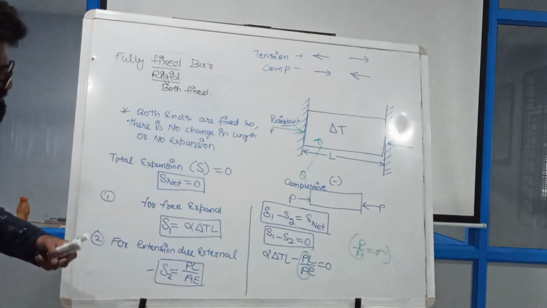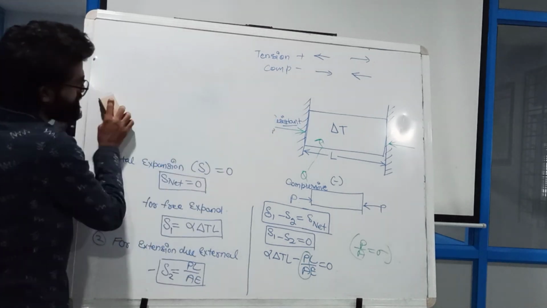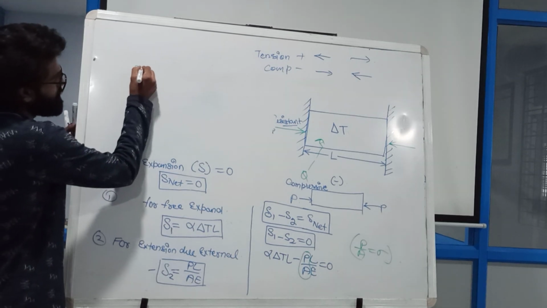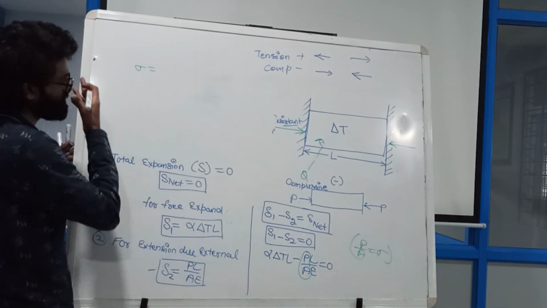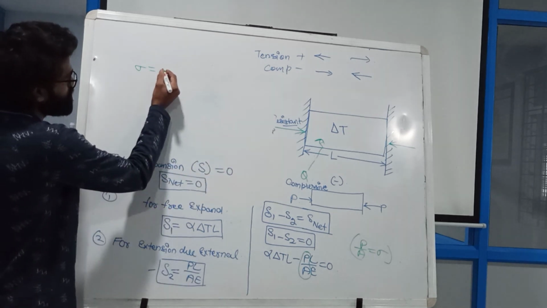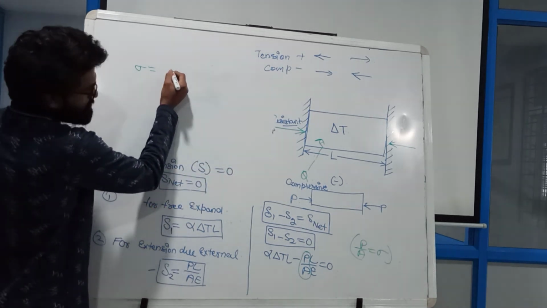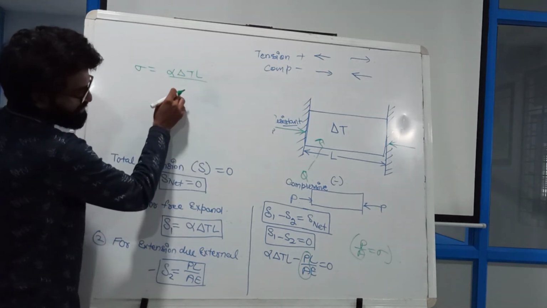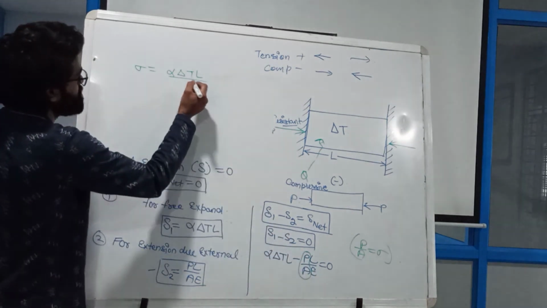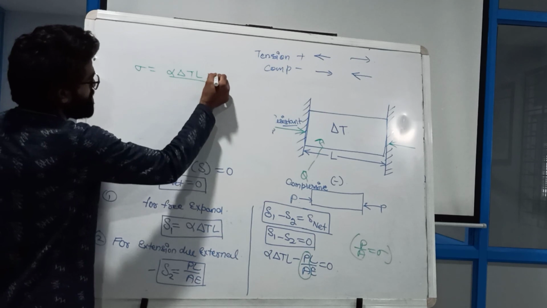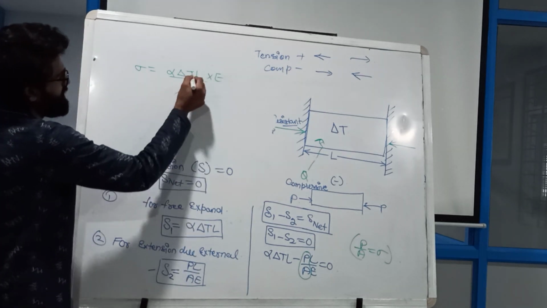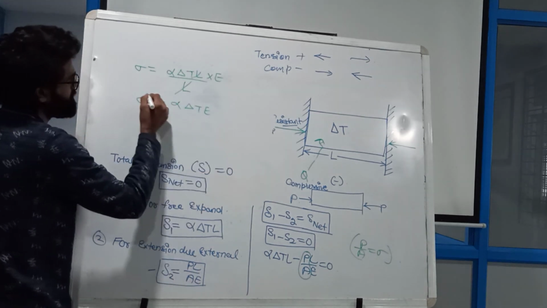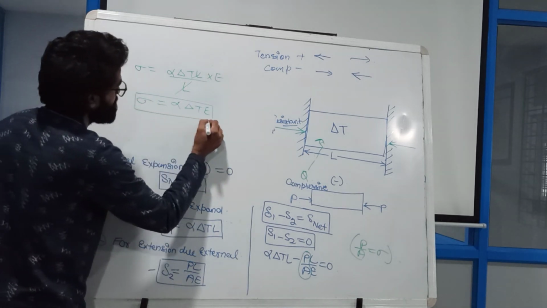So let us solve this out. While I solve this, from here sigma is equal to, you can take the terms to the other hand side, so that will be alpha delta T L divided by, L is going to come down, so this will be multiplied by E and this will be L. So L will be cancelled, and I am going to get sigma equal to alpha delta T E. This is the result.